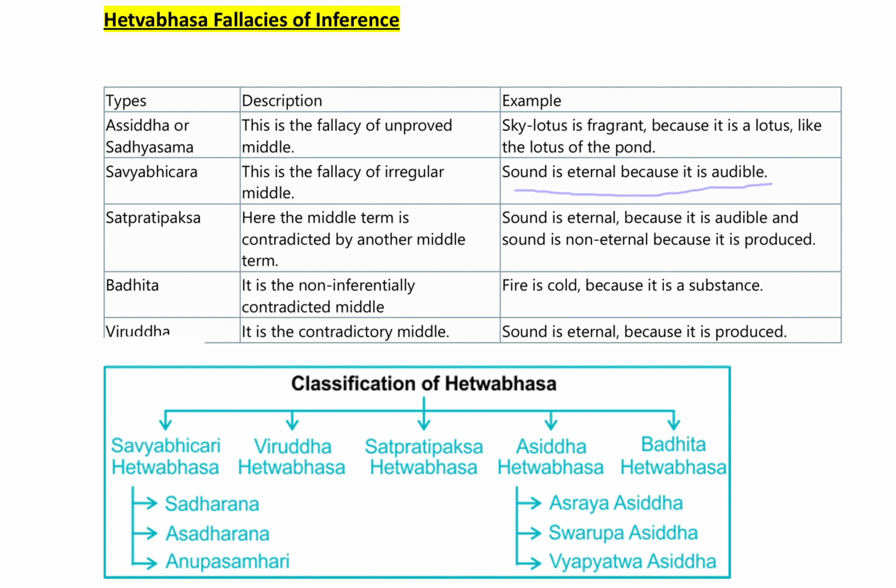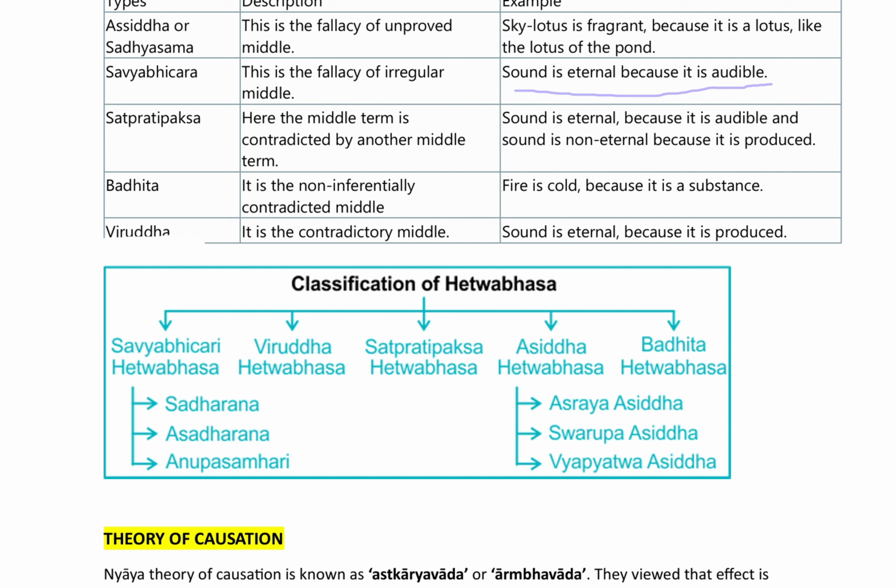Now we'll see the classification of Hetvabhas, so you will have a clear understanding of it. Savyabhichara Hetvabhas, Viruddha Hetvabhas, Sat Pratipaksha Hetvabhas, Asiddha Hetvabhas, and Badhita Hetvabhas. Savyabhichara Hetvabhas is divided into three: Sadharana, Asadharana, and Anupasamhari. Sadharana means ordinary, Asadharana non-ordinary.